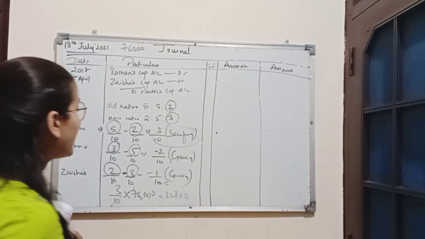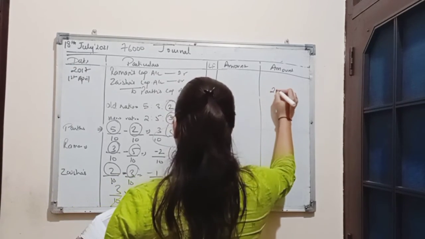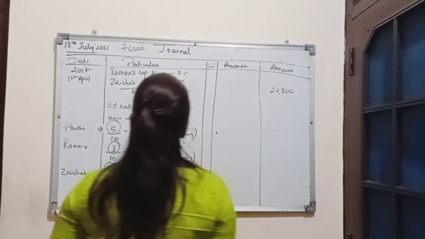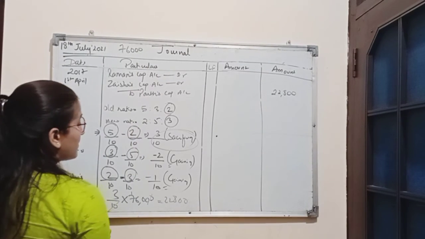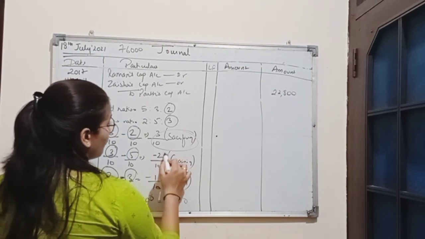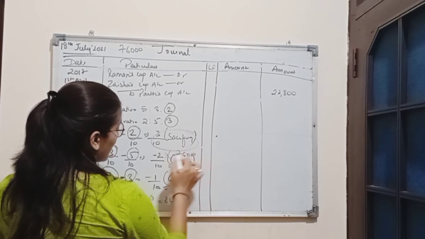So the amount is 22,800, which is sacrificed by Parth, and Raman is gaining 2/10 of goodwill amount, which is 76,000.